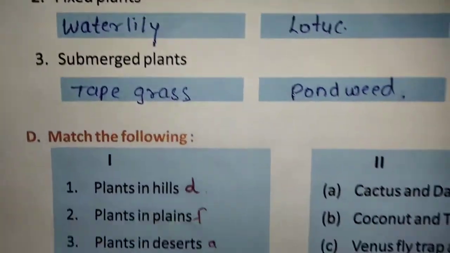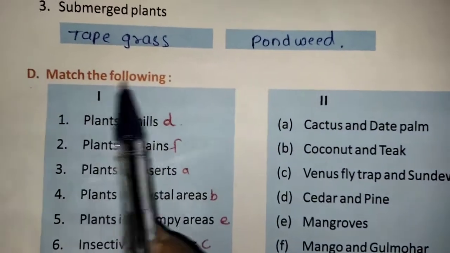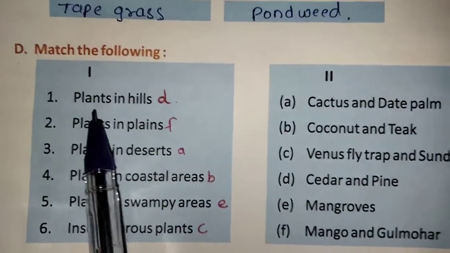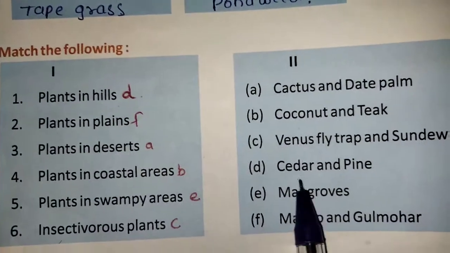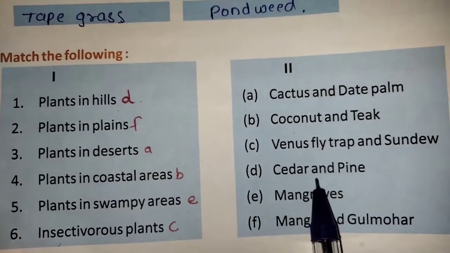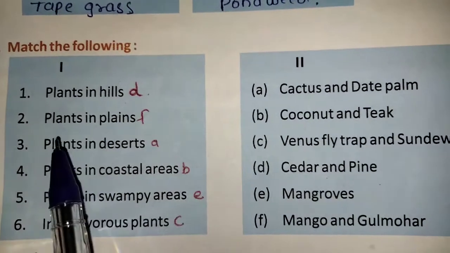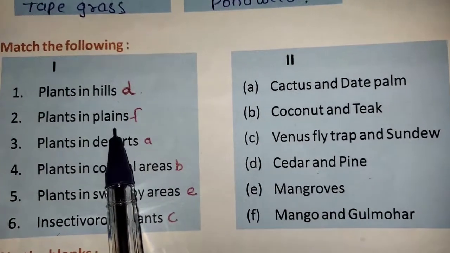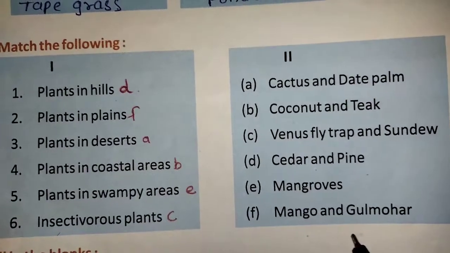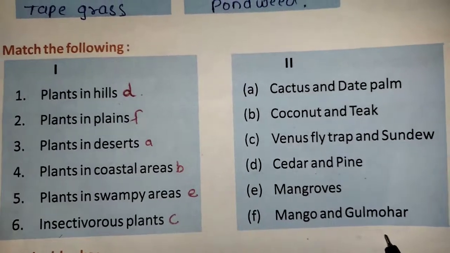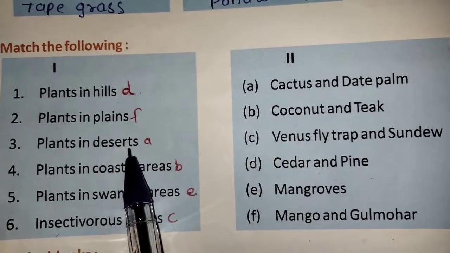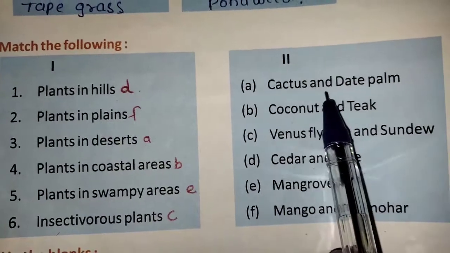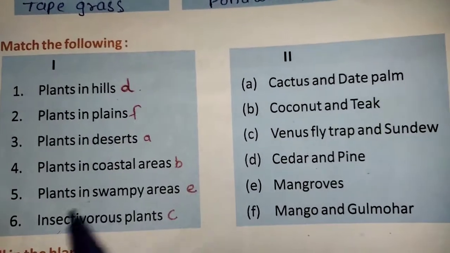Okay, now we'll move on to match the following. Plants in hills. Now here the answer is D1, cedar and pine. Plants in plains, mango and gulmohar. Third one, plants in deserts, cactus and date palm.